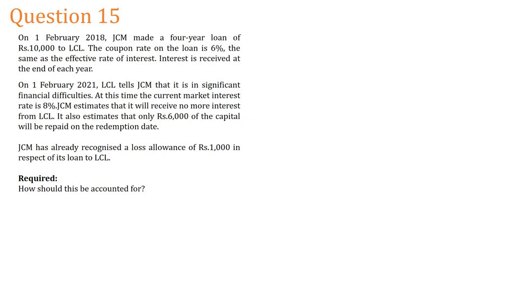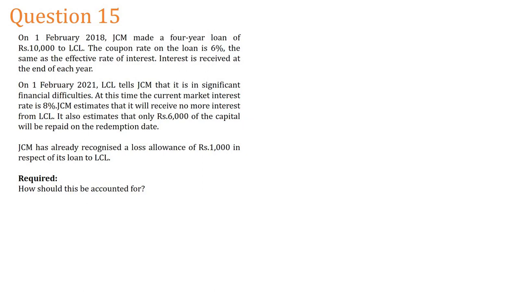The coupon rate on the loan is 6%, the same as the effective interest rate. Coupon rate is 6% and the effective interest rate is also 6%. Then if the loan is 10,000, what is the closing value of the loan? It is 10,000. That we know.